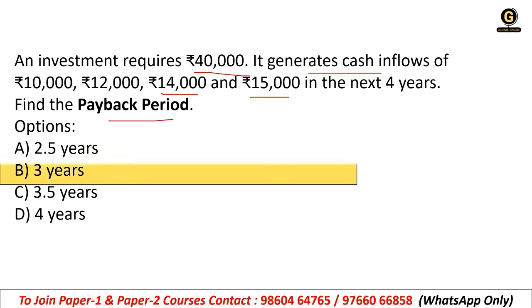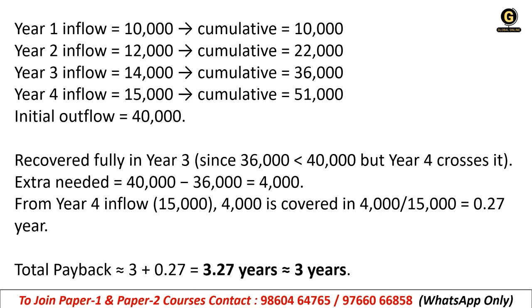First, the right answer is option B, 3 years. Now first thing, remember how much we require. 40,000, correct? 40,000 we require. That means the investment we require, right? Investment, that means it is the outflow. Getting it? And in the question they have given the inflow, correct? 4-year inflow, and we need 40,000 only for investment.